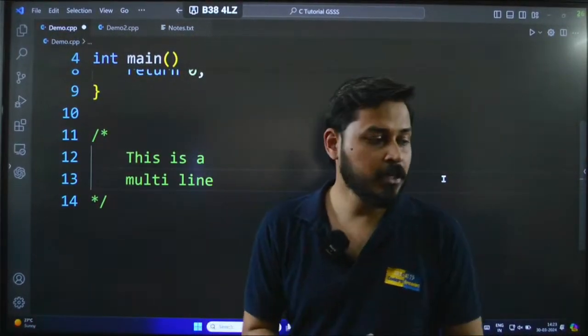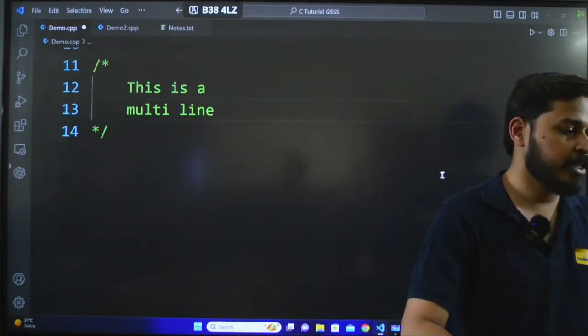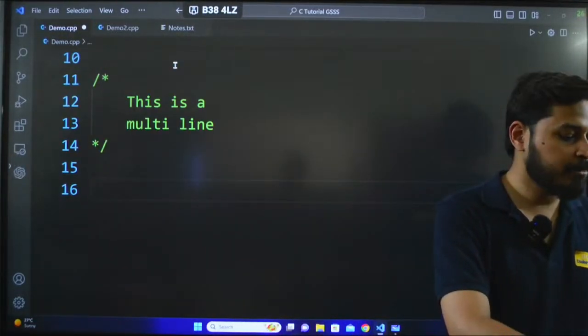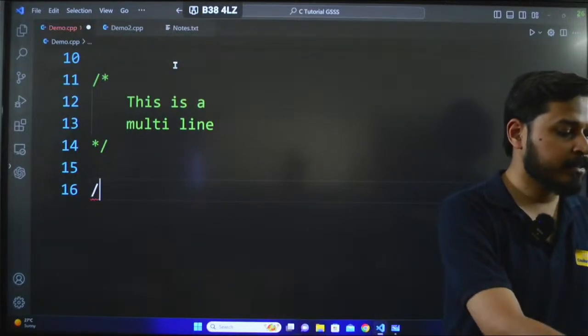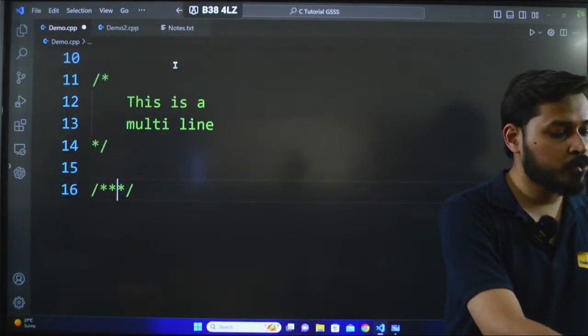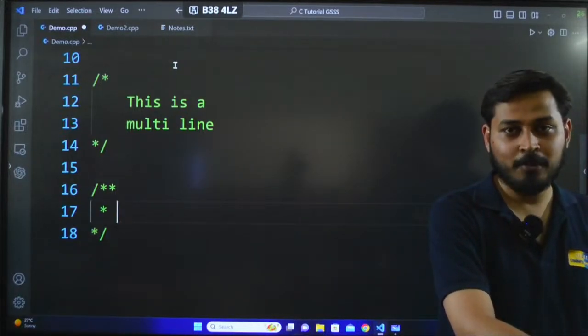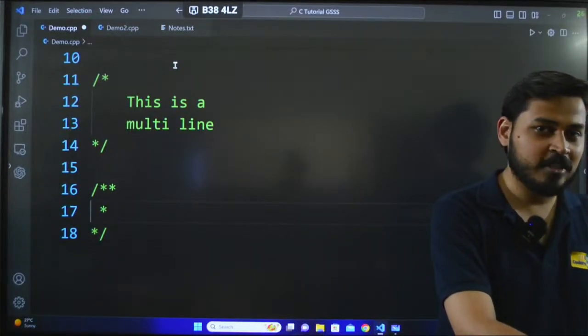Next up is going to be documentation string. Now documentation string, as I told you, is 95% the same as the multi-line comment. So you start by writing a forward slash, and then rather than giving 1 star, we give 2 stars, and as soon as you press enter, it starts giving you bullet points, as I told you in the example.